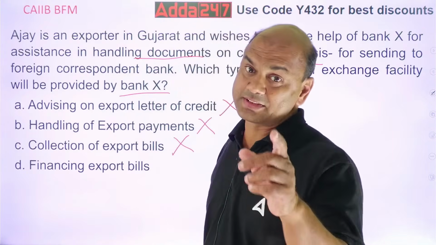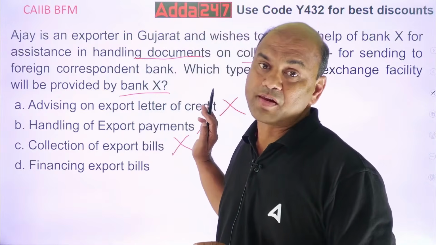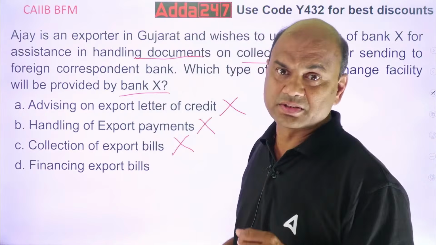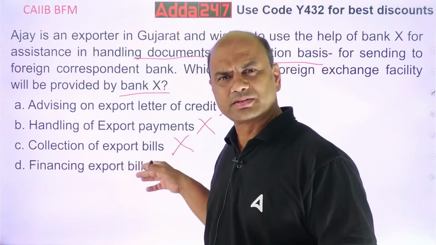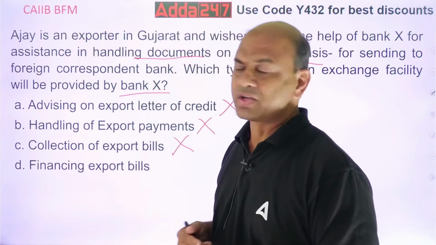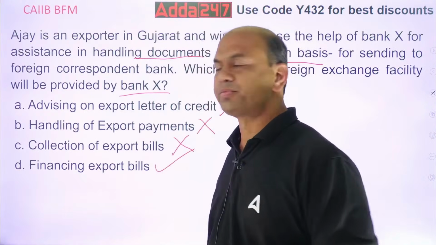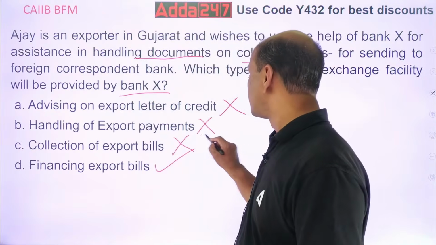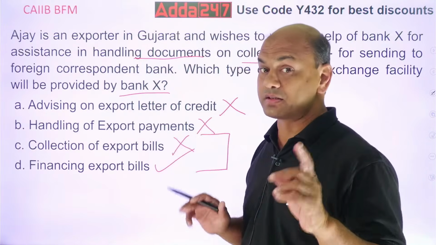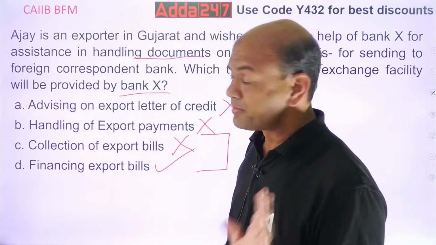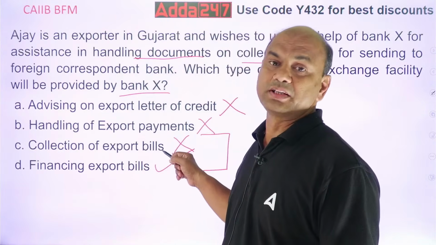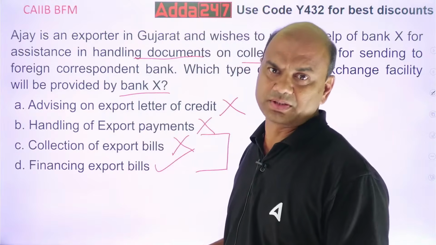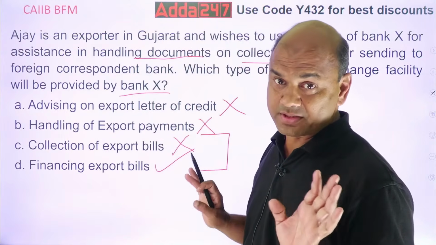Financing export bills. This bank can do that, because it is handling the collection bills. It is handling the documents. So this bank can finance. Definitely. So this job can be done. Generally, these two things are handled by the same bank, though it's not compulsory. The payment received is also generally handled by the same bank which sends the documents. 90%.